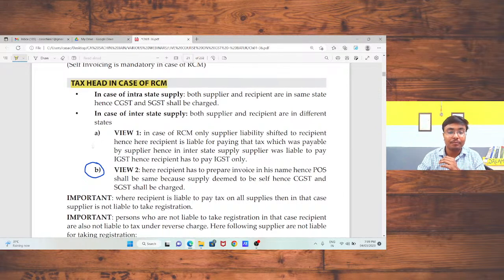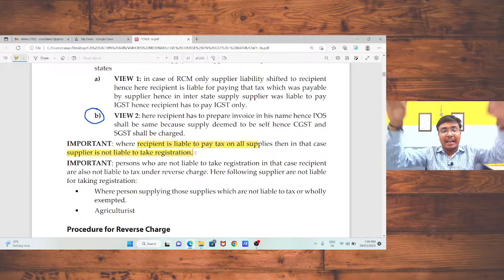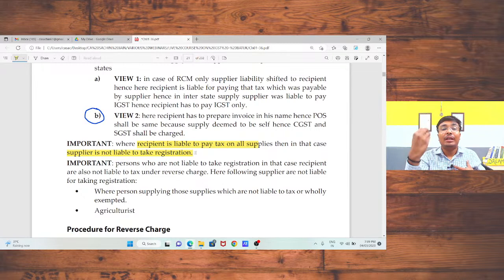Is that okay? Now, where the recipient is liable to pay the tax on all supplies, then the supplier is not liable to take registration, because here the supplier is making those particular types of supply on which tax under reverse charge is applicable. That means the recipient has to pay the tax on those supplies. In that case, there is no liability on the supplier to pay the tax. Hence, there is no requirement to take registration under GST for the supplier if the recipient is liable to pay the tax under reverse charge mechanism. Sir, is that okay?